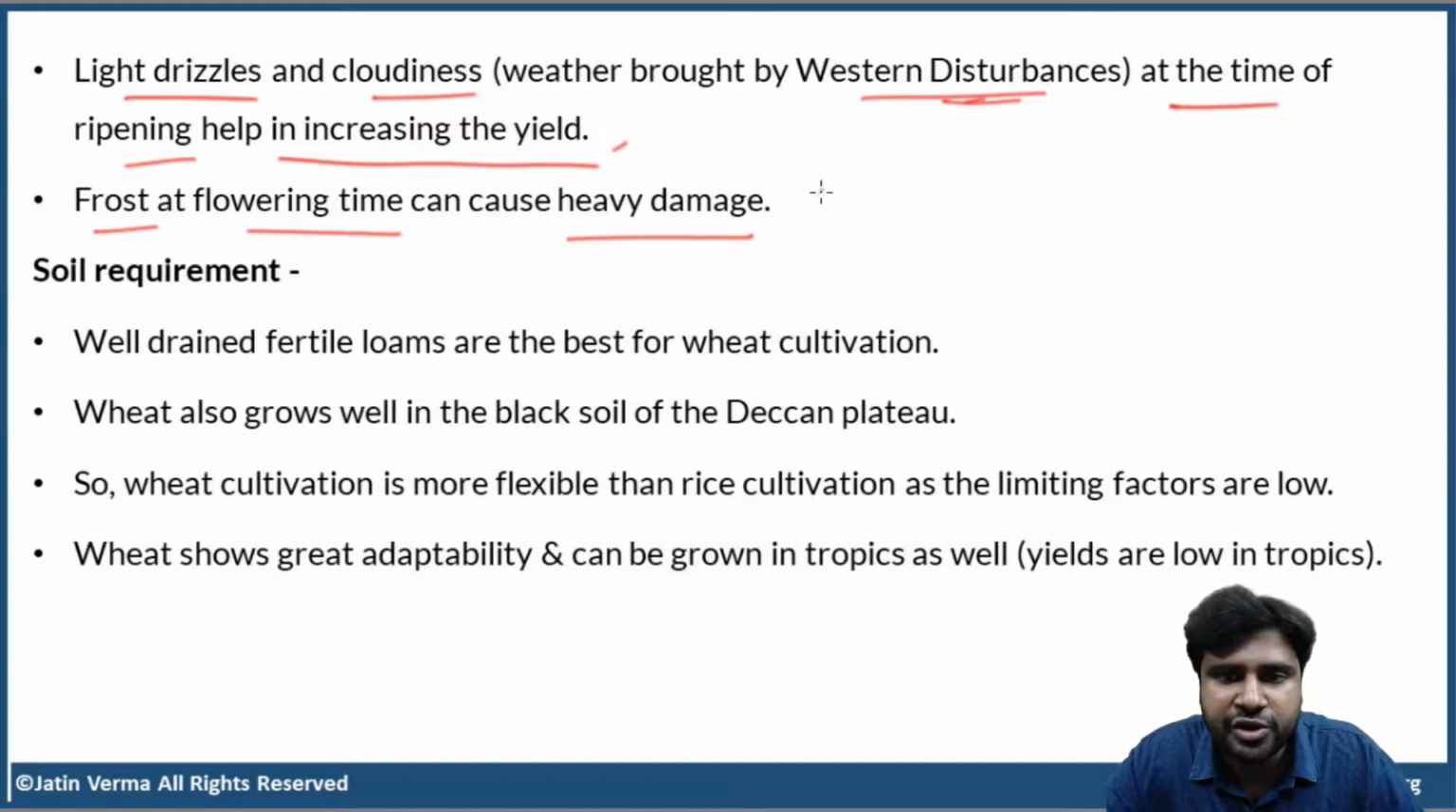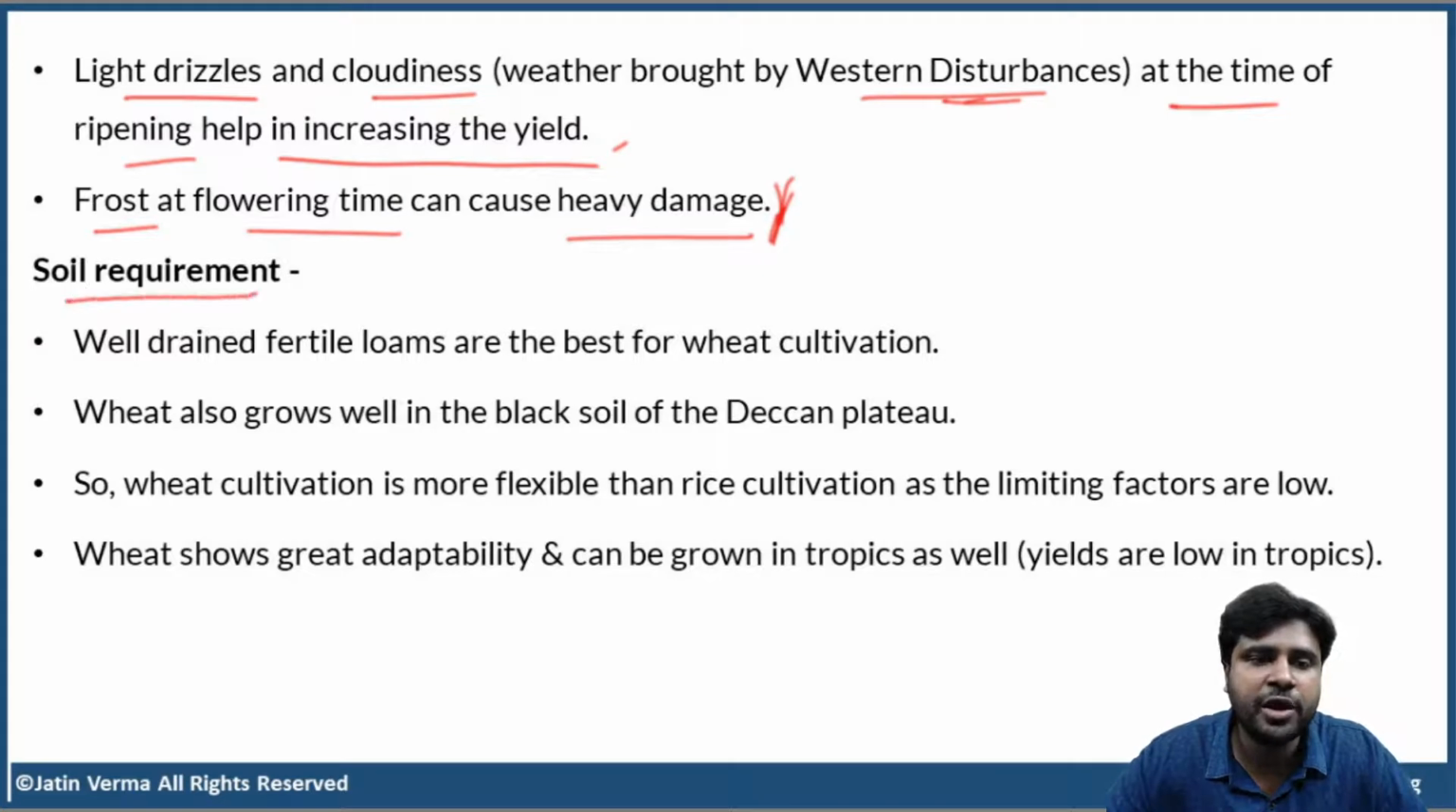Now, frost at flowering time can cause heavy damage. So, again, we are venturing deep into agricultural sciences. So, let us not do that. Just let us stop the thing here. Okay. Frost at flowering time can cause heavy damage. What do you mean by frost? Night frost will occur, right? Okay. That is very dangerous for the crop.